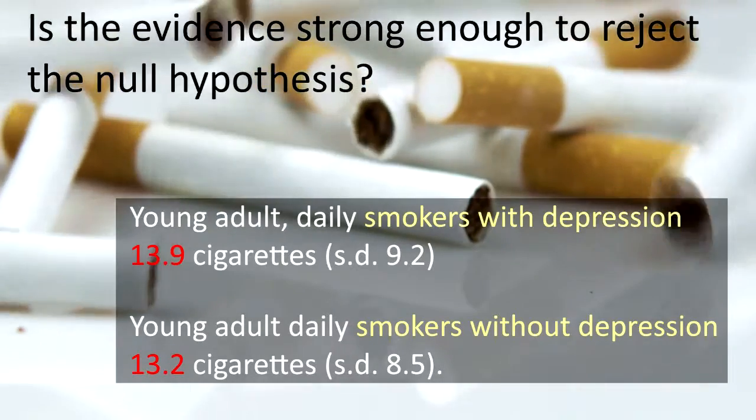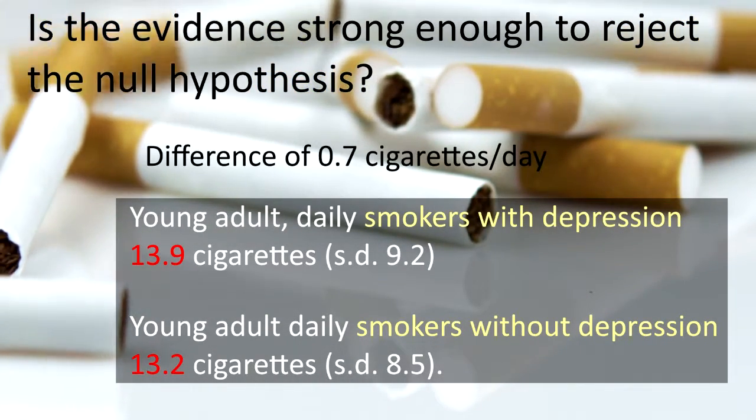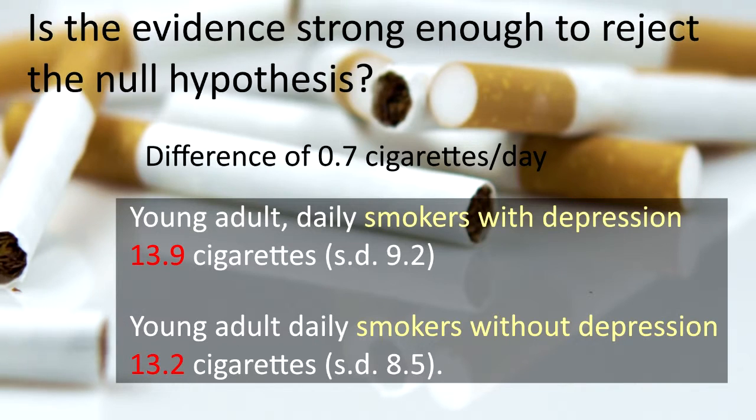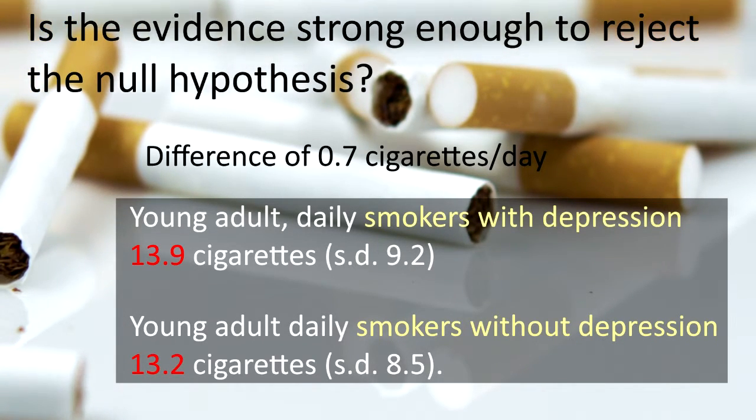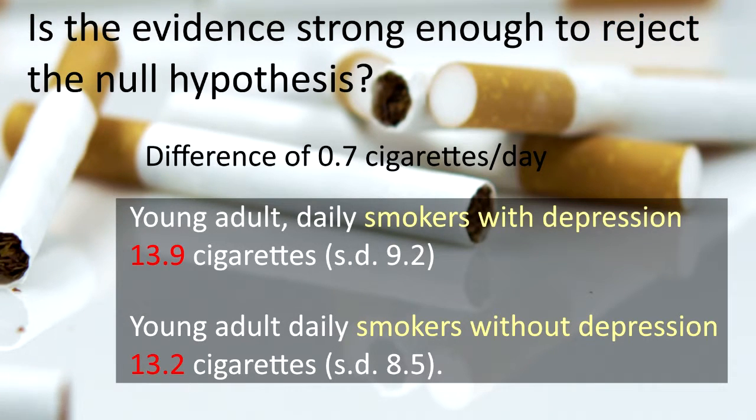We really need to ask ourselves, how surprising or rare is it to get a difference of 0.7 cigarettes smoked per day between our two groups, that is, those with depression and those without, assuming that the null hypothesis is true, that there is no relationship between smoking and depression? This is a step where we calculate how likely it is to get data like this when the null hypothesis is true. In a sense, this is really the heart of the process, since we draw our conclusions based on the probability estimate. The null hypothesis is generally assumed to be true until evidence indicates otherwise.